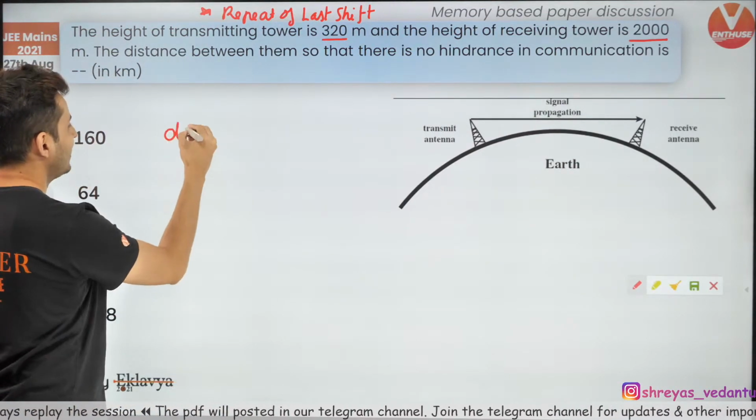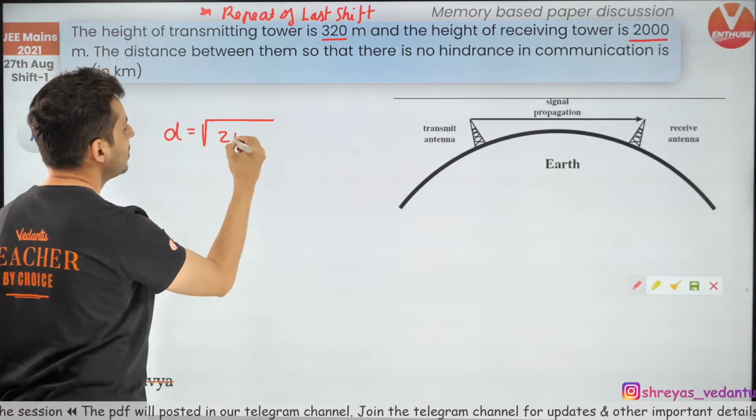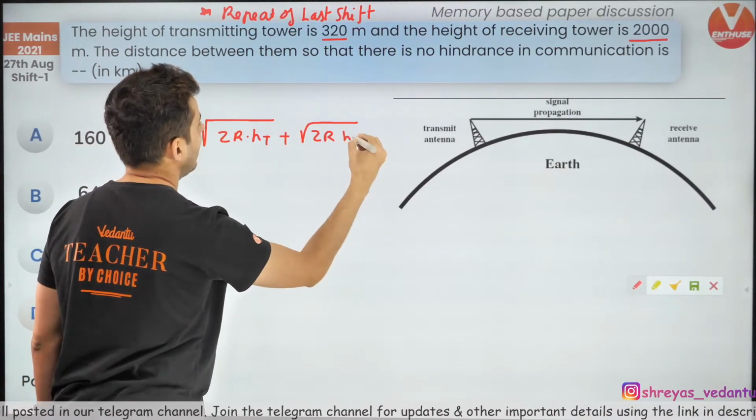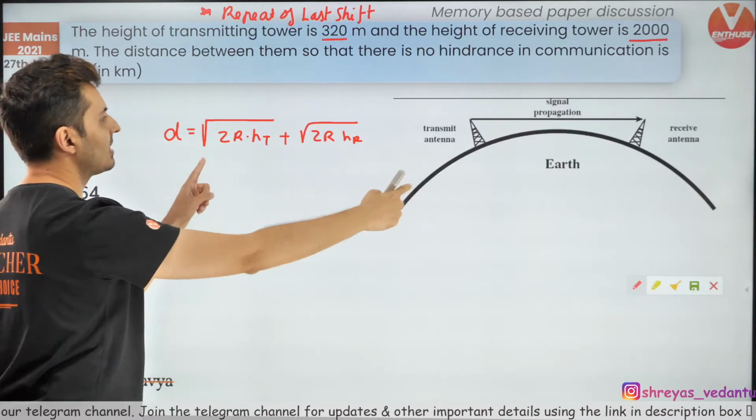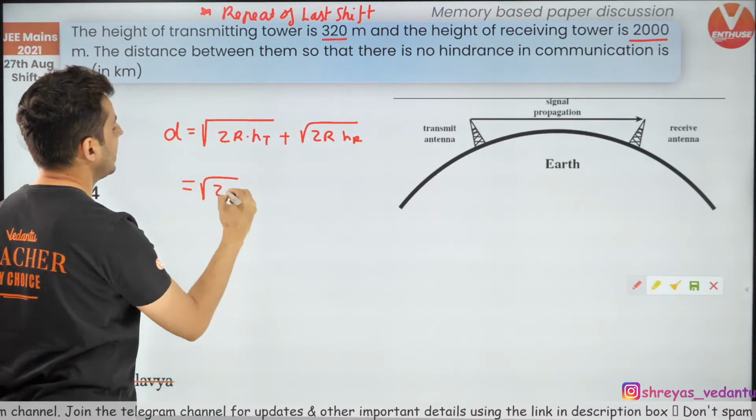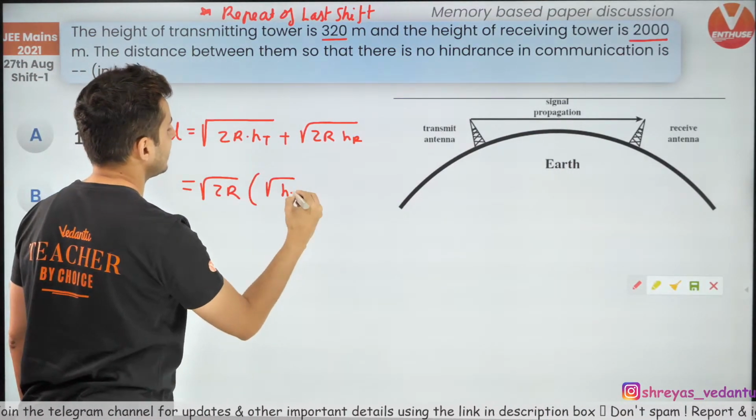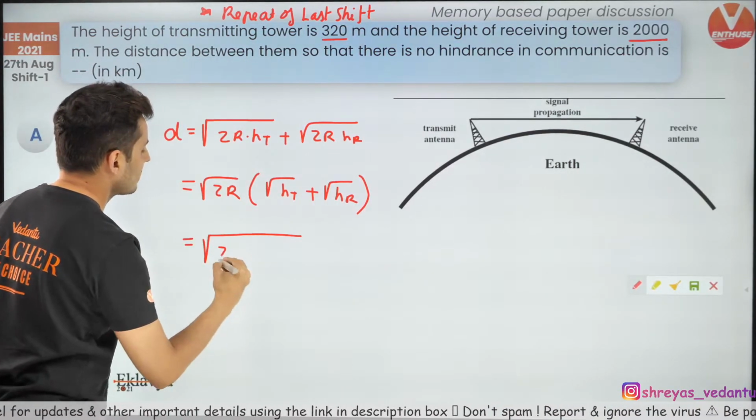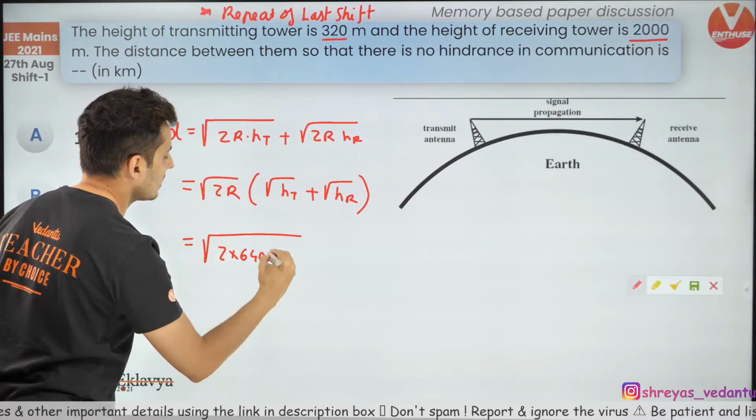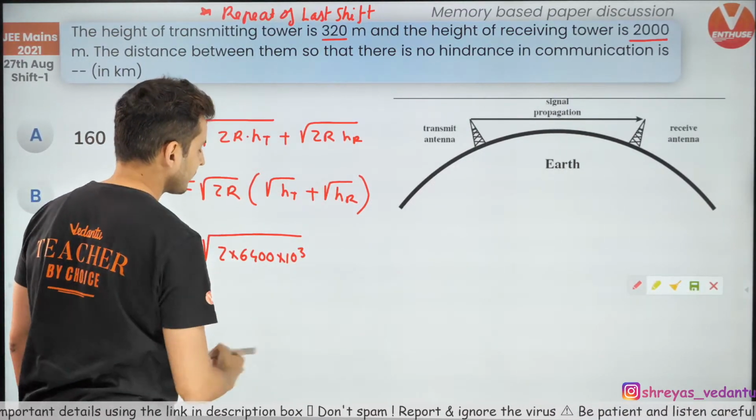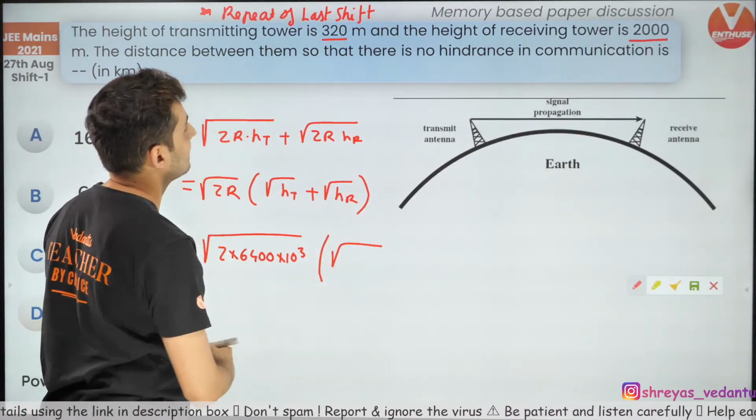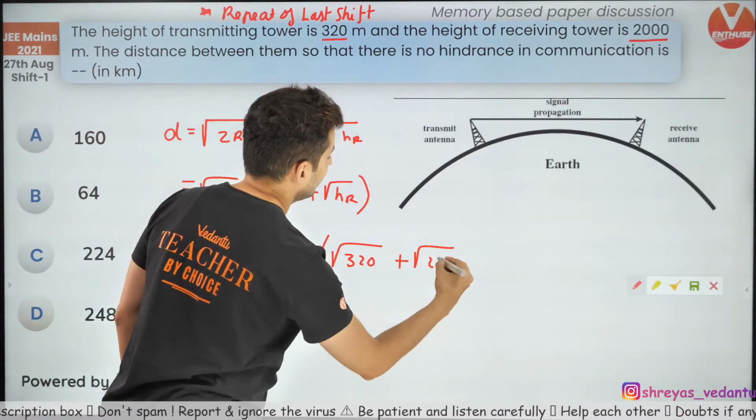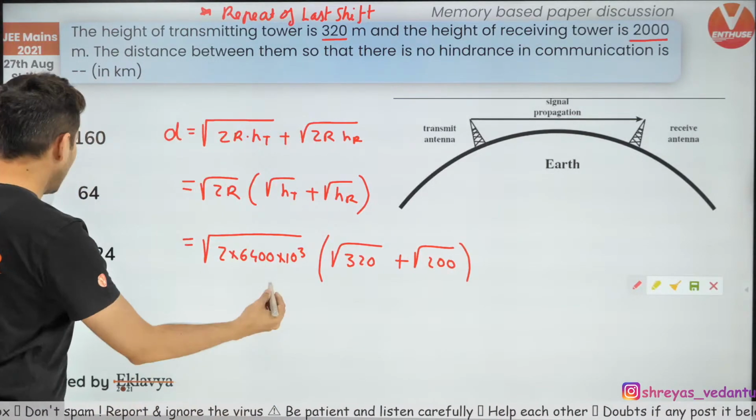Okay, cool. So D is equal to root of 2R HT plus root of 2R HR. That's the formula for the distance between both of them. So root of 2R is common, so root of HT plus root of HR. Just substitute the values, you will get it. Radius of the earth is 6400 kilometers, so convert it into meters. Then root of 320 and root of 2000. Just do the math and you will get it.